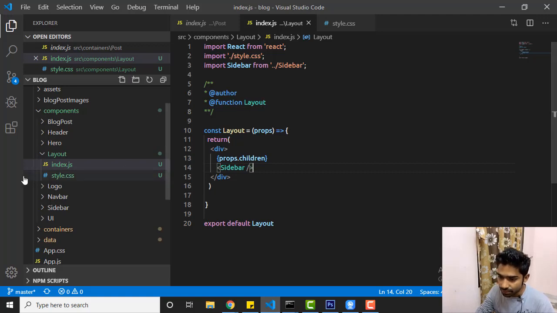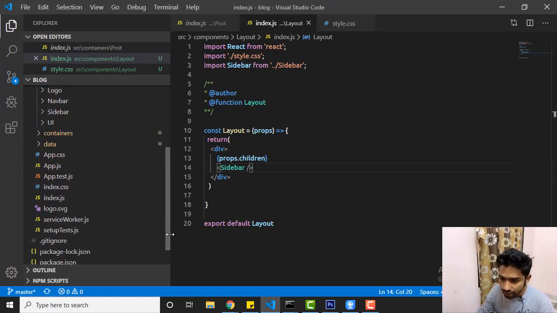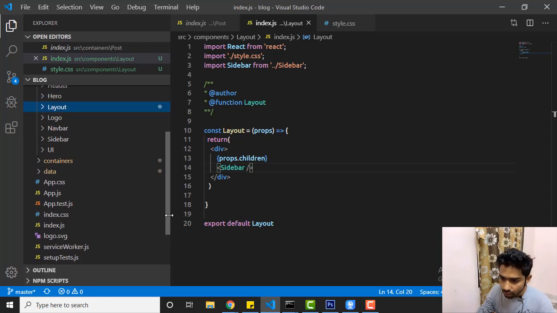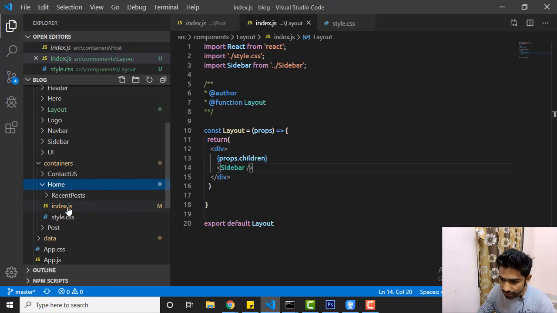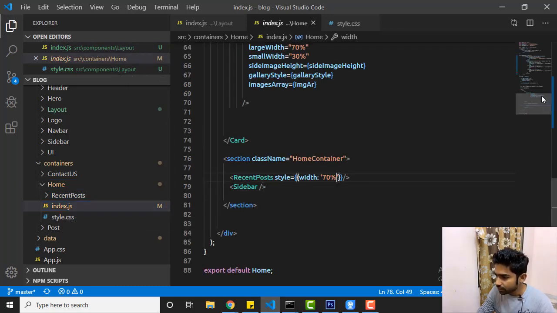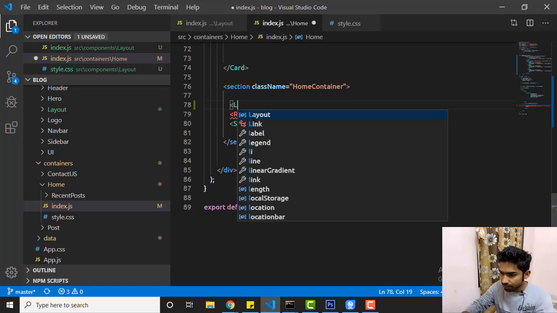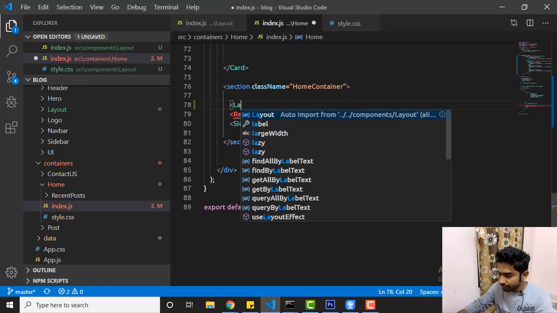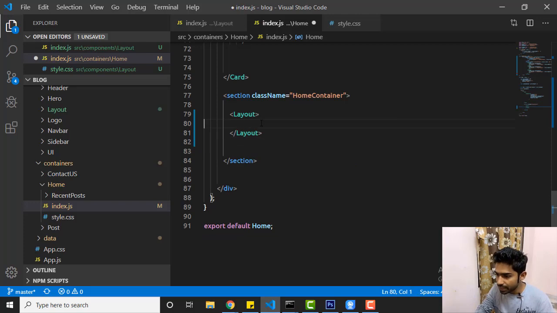Now back to your pages. First let's go to the home page, right? Containers, home page, index.js. Here we have the sidebar, right? So let me take Layout. It is giving me hints, which is a good thing about the text editor. And okay, copy this and paste it inside.